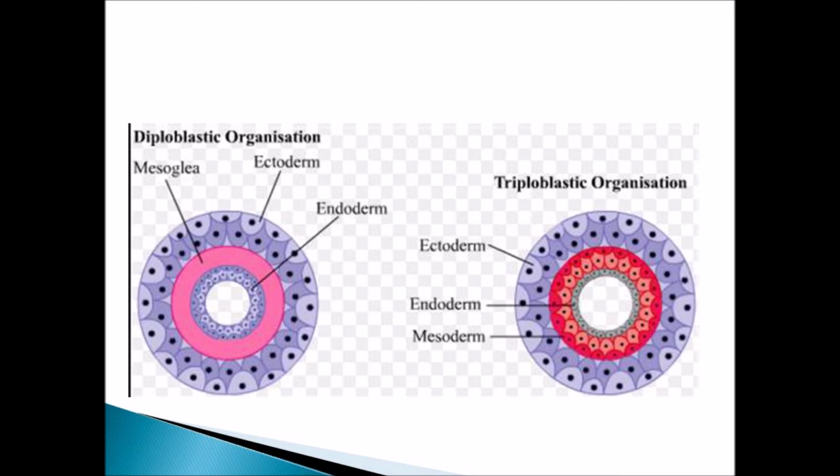Here is a diagram representing the two types of organization of cells. On the left side, you can see diploblastic organization: endoderm, ectoderm, and sometimes mesoglea present in between. In triploblastic, you can find ectoderm, mesoderm, and finally endoderm. So three layers are present.